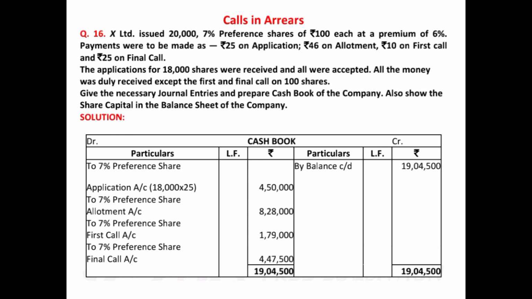The applications for 18,000 shares were received and all were accepted. That means issued were 20,000 but received or subscribed was 18,000. This is the case of under subscription also. So in such a case we will not do any calculation with the 20,000 shares, rather we will do the calculation with the 18,000 shares only. And all the shares were duly accepted and all the money was duly received except the first and final call on 100 shares. That means 25 rupees of final call and 10 rupees of first call. That means altogether these two calls money were not received on 100 shares.